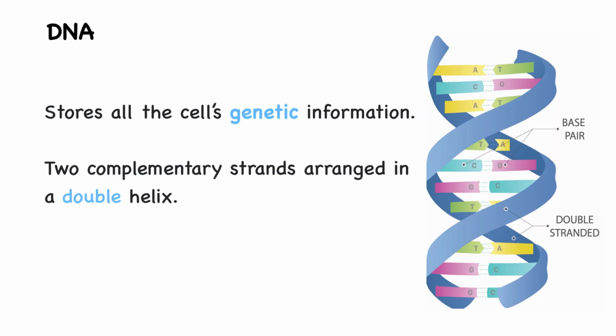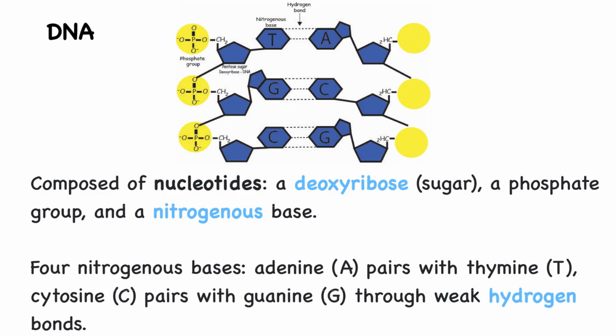DNA, or deoxyribonucleic acid, is the molecule that stores all of a cell's genetic information. It consists of two complementary strands arranged in a double helix. Each strand is made of nucleotides composed of a deoxyribose sugar, a phosphate group, and a nitrogenous base.